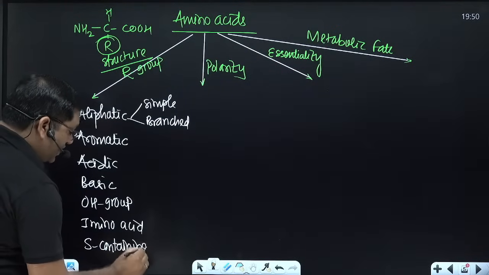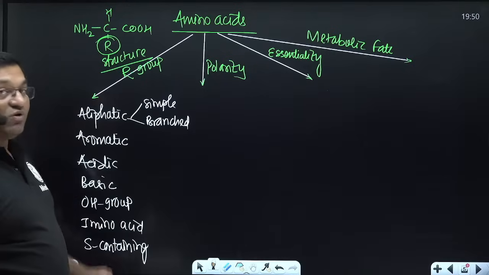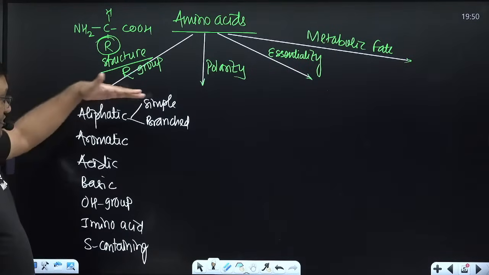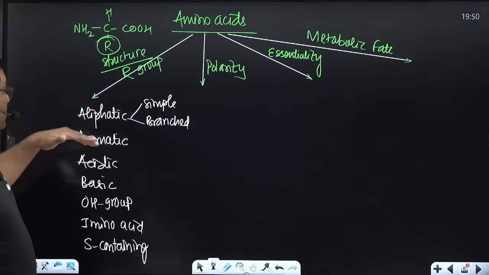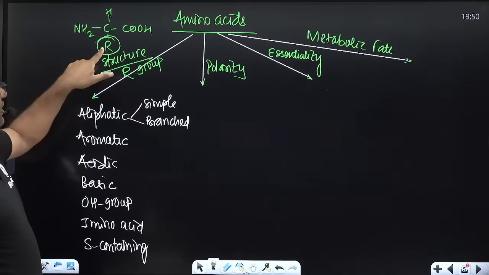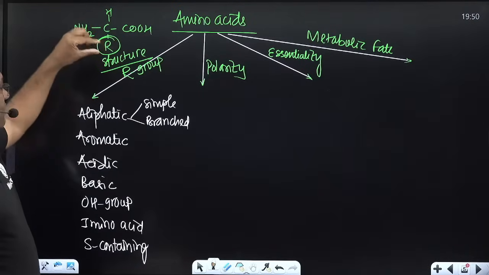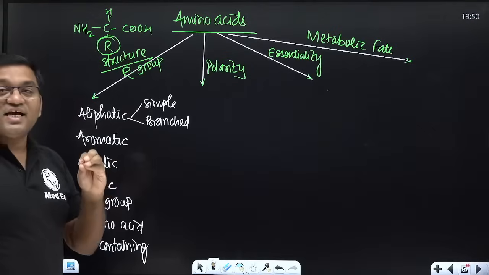So this is classification based on distinctive R group. So aliphatic simple, aliphatic branched. See, in this structure, if in place of R you put H, then this becomes glycine.